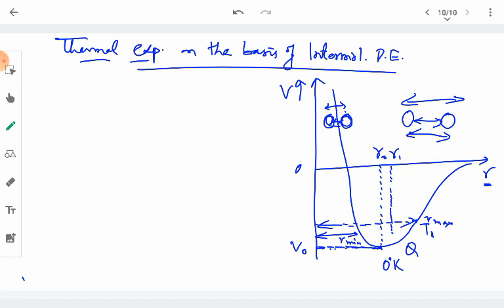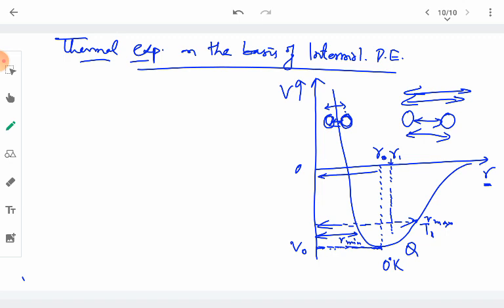is because during the vibration, when the molecules come close to each other, at distances less than the mean distance the repulsive forces start dominating and do not allow the molecules to come closer than a certain value. Whereas there is no such thing when the molecules move wide apart during the vibration motion, and therefore the average of the minimum and maximum separation between the molecules is more than R naught, the equilibrium separation, as before. So we see that at high temperatures, the average separation between the molecules increases.